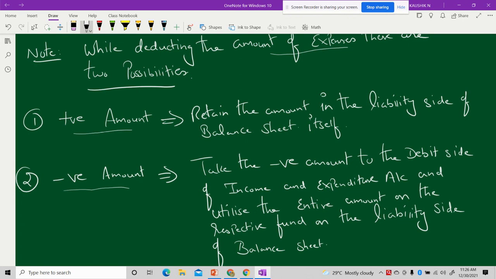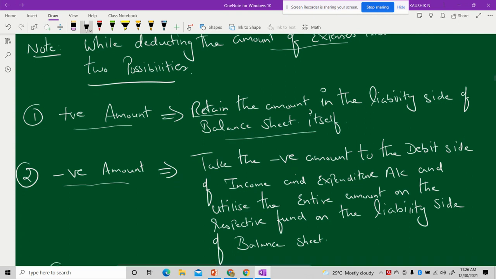If we get a positive value, then retain the amount in the liability side of the balance sheet itself. You need not do anything else. If you are getting a positive amount, then retain the amount in the liability side of the balance sheet itself.